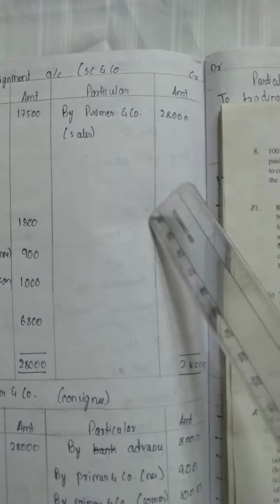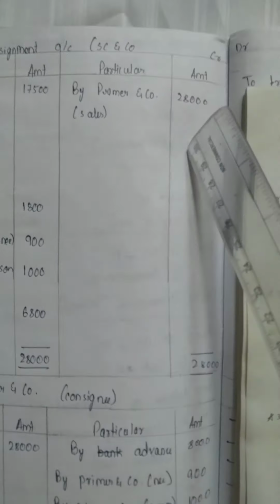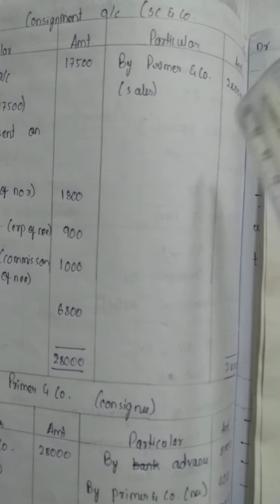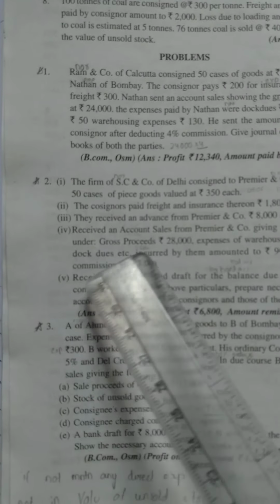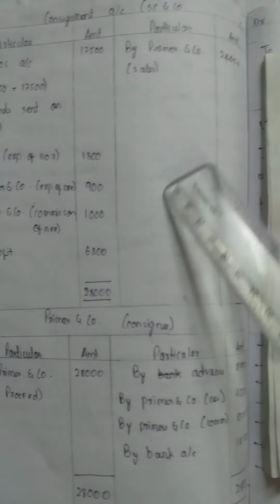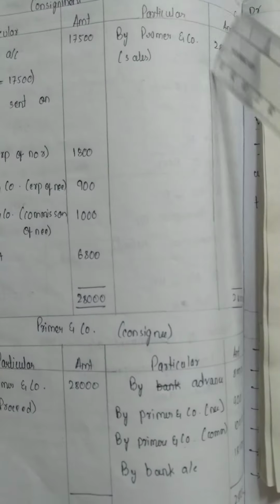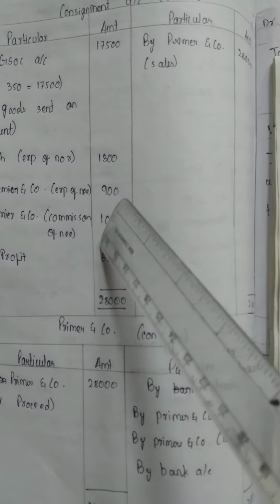Next, in credit side, we have to write By Premier and Company, sales 28,000. Sales we have to write always in credit side. It's given here, gross proceeds 28,000. Gross proceeds is also known as sales, so we have to write it here. So we have to do the total of both of them. In the credit side we got the highest amount 28,000, and by adding these amounts we are getting some amount.